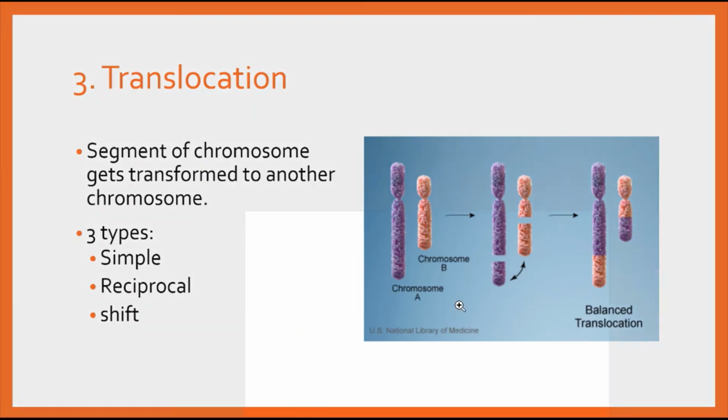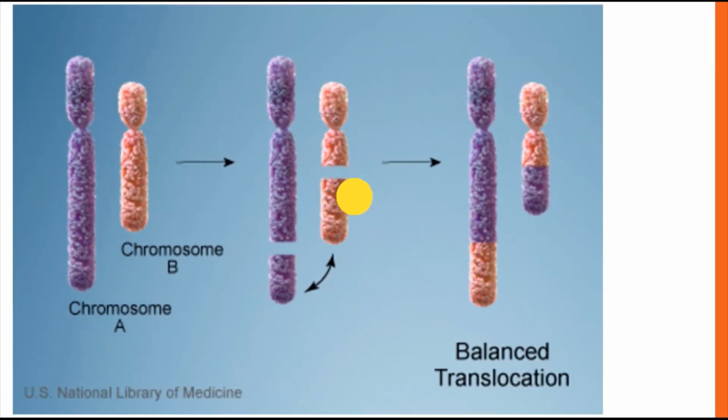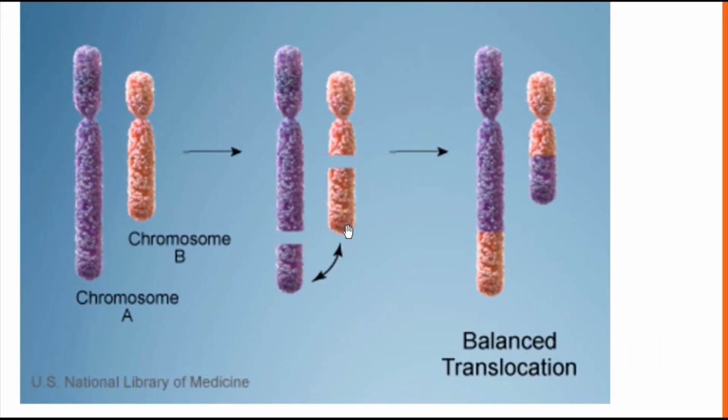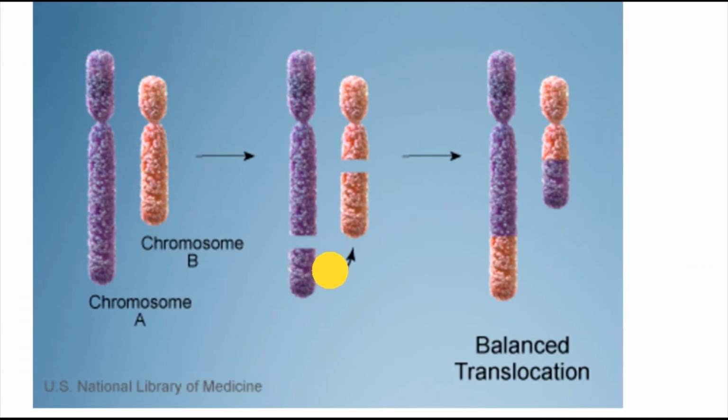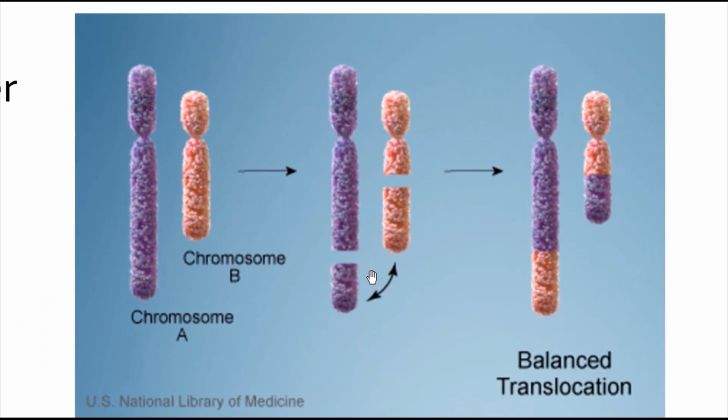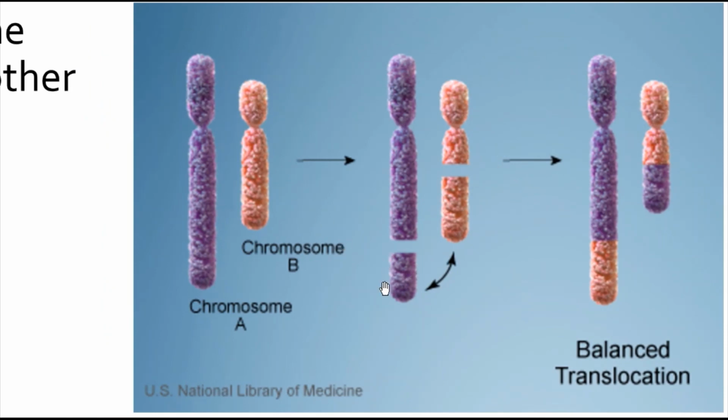Looking at the figure, it's a very commonly used diagram that we have seen for the exchange of genetic components, even in the case of recombination, which we have studied. So a segment of both the homologous chromosomes gets interchanged.